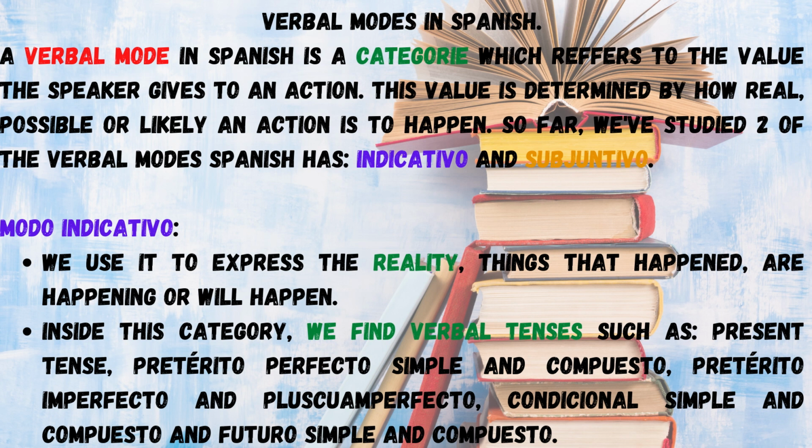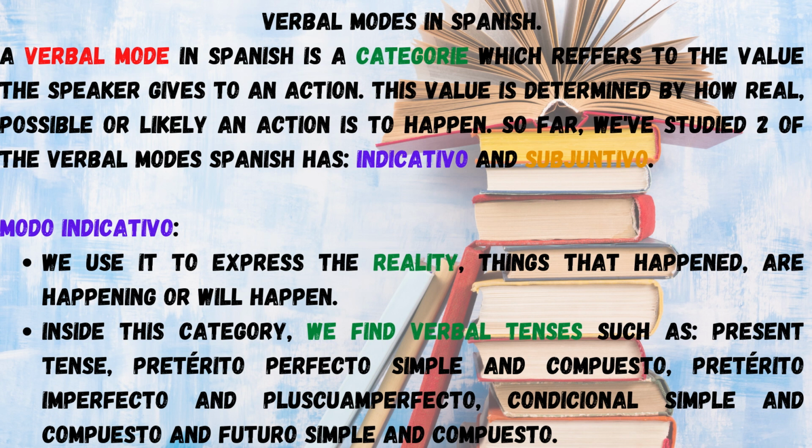We use it to express reality, things that happened, are happening, or will happen. Inside this category, we find verbal tenses such as presente, pretérito perfecto simple, pretérito perfecto compuesto, pretérito imperfecto, pretérito pluscuamperfecto, condicional simple, condicional compuesto, futuro simple, futuro compuesto.